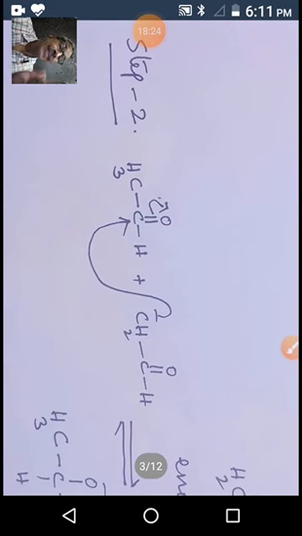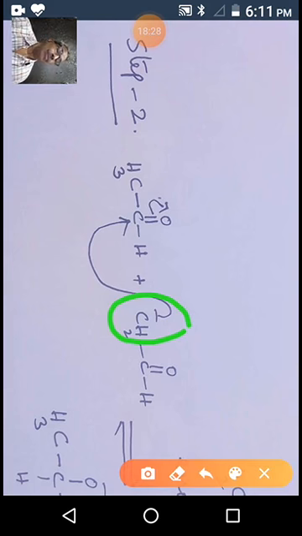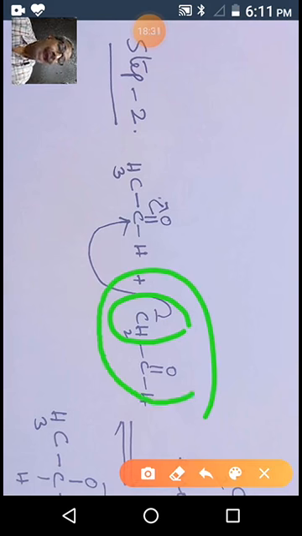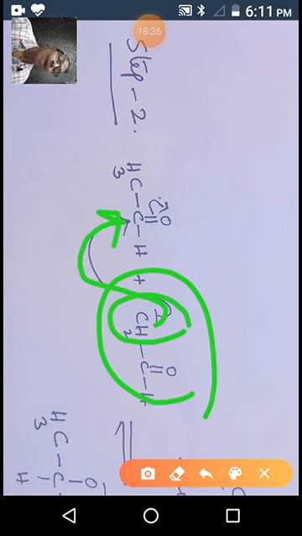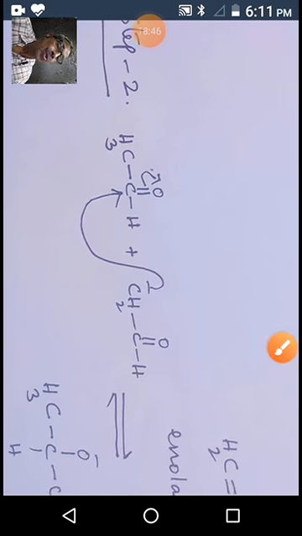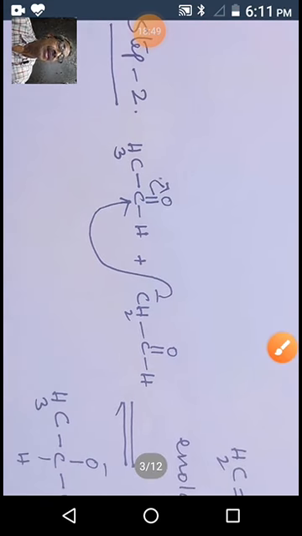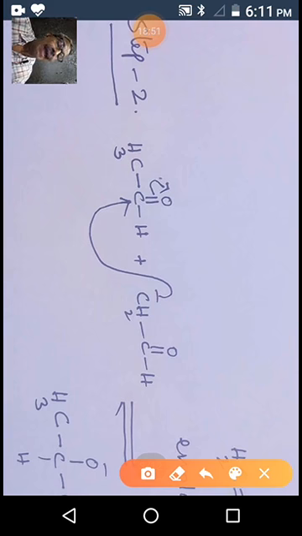What is the second step? This carbanion attacks another carbonyl group in another molecule. It is an electropositive center. This carbon has a plus charge because of oxygen, so it acts as an electrophilic center. This is a nucleophile. A nucleophile generally attacks an electrophilic center. That's why a new bond formation takes place.